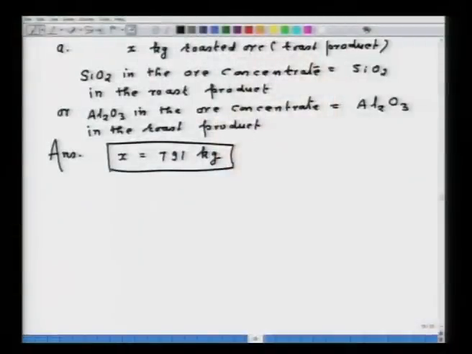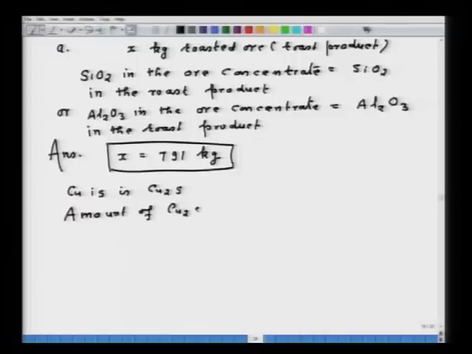Now, since it is said that copper is as Cu2S, the amount of Cu2S will be equal to 0.111 into 791 into 160 divided by 128.